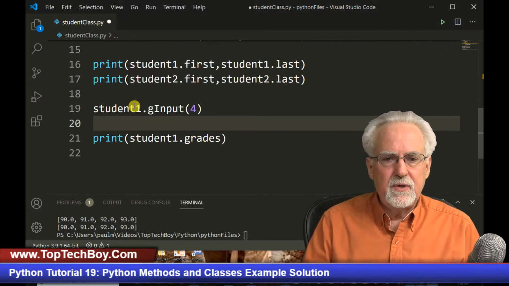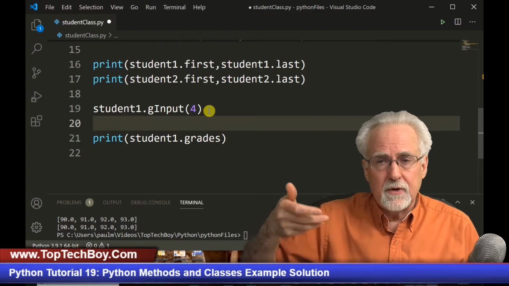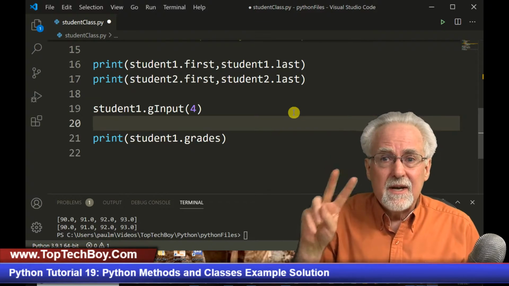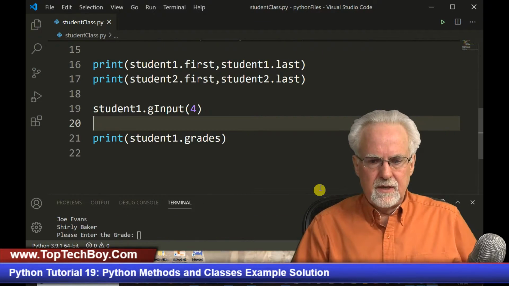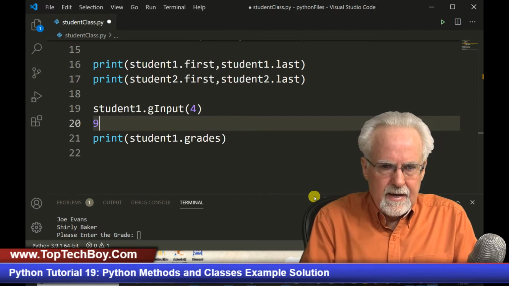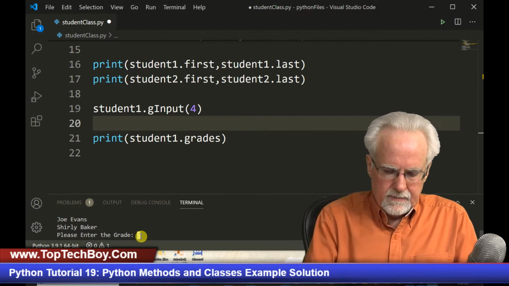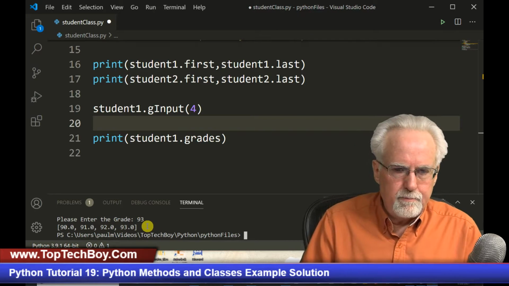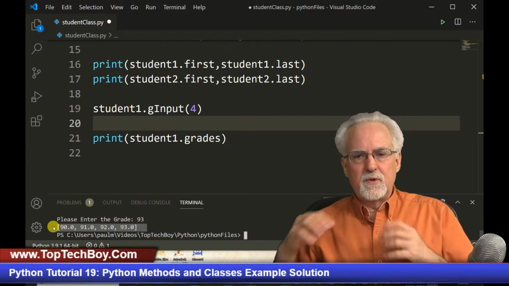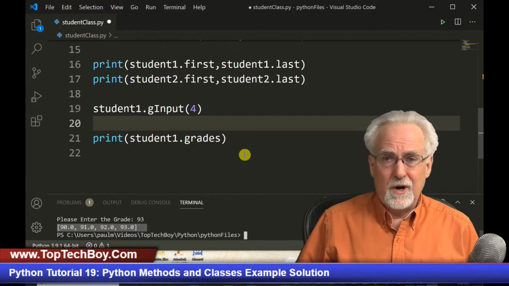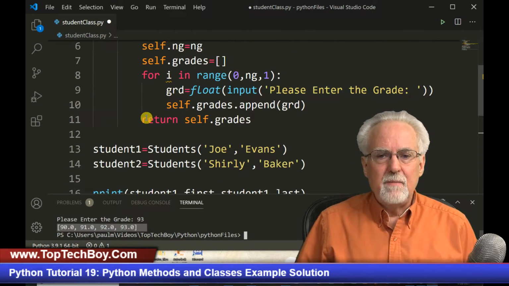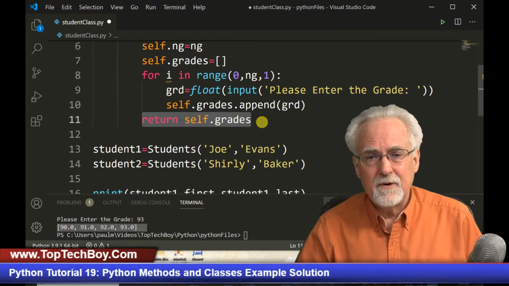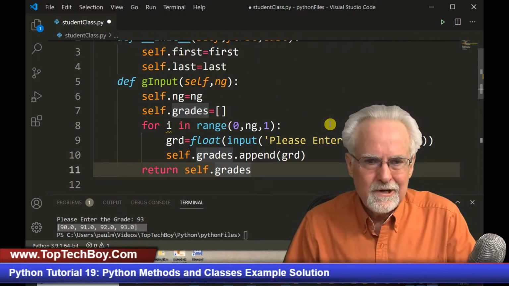And so when I say student1.g input, it's going to input the grades, and then because it called it, it's going to know what student1.grades are. So I'm just showing you two different ways of doing the same thing. And so it comes down here, and I'm going to go 90, then 91, 92, and 93, and boom! You see, I went out and I got those grades back just by doing student1.grades, and that's probably a little easier to do. But you see how it didn't hurt anything to return it, just in case you wanted to read it back after you had done that. And so that is really, really good.